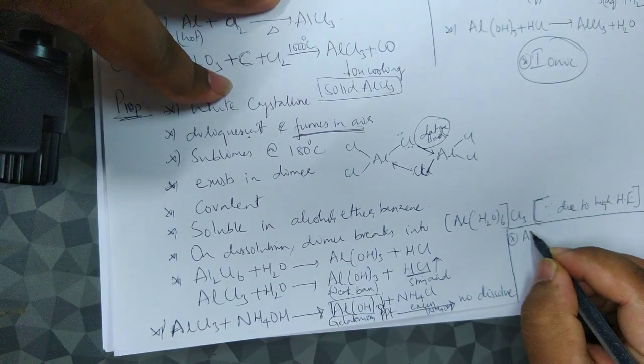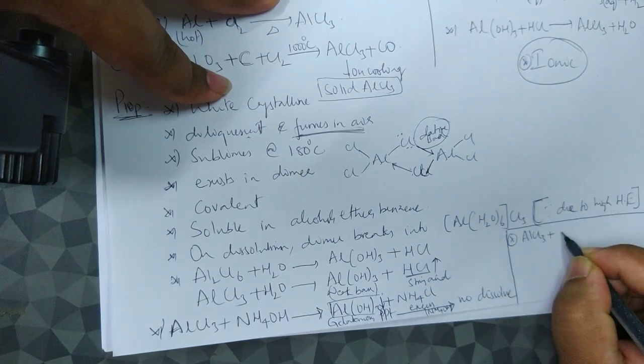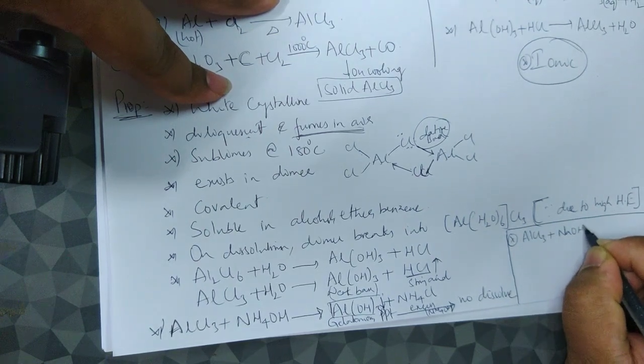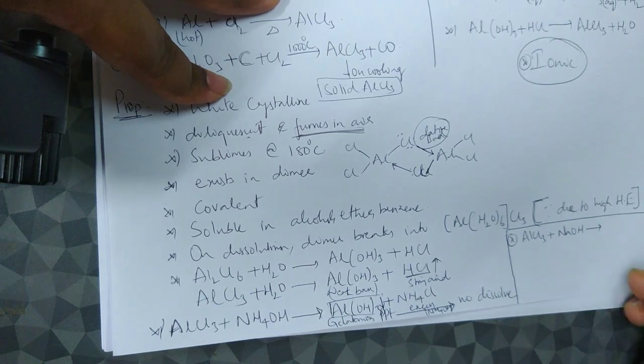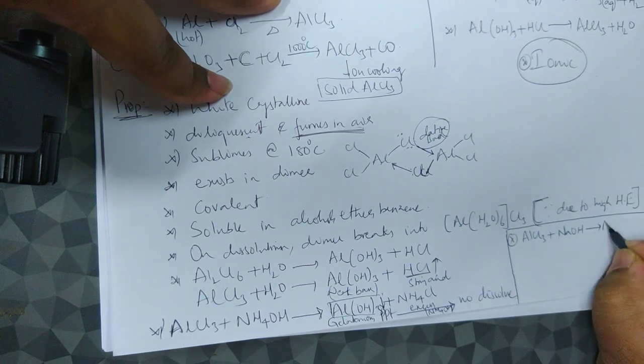sodium hydroxide. AlCl3 when treated with NaOH forms, be familiar with this reaction also, what would happen first?